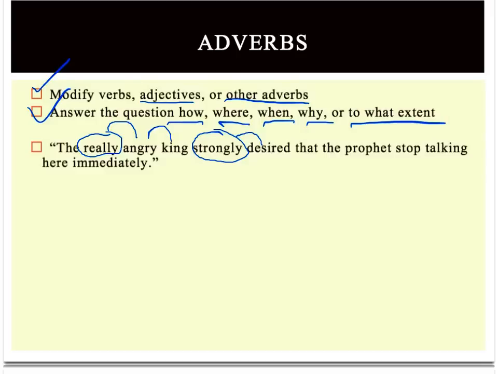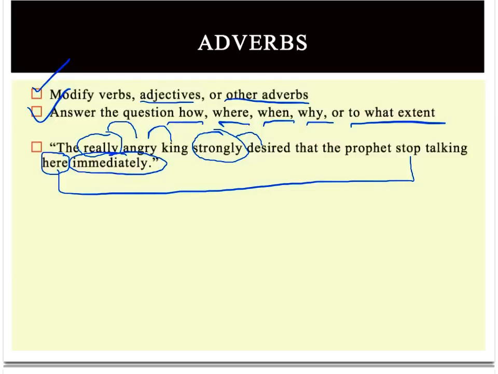So he wants the prophet to stop talking. Where does he want him to stop? He wants him to stop here. So here is an adverb modifying the verb stop. And when? Immediately. Immediately is also an adverb modifying the verb stop.